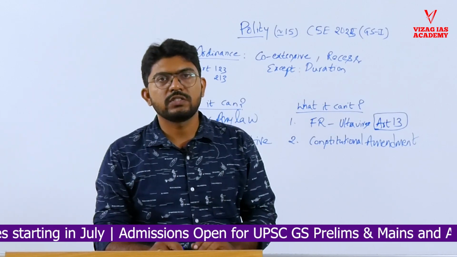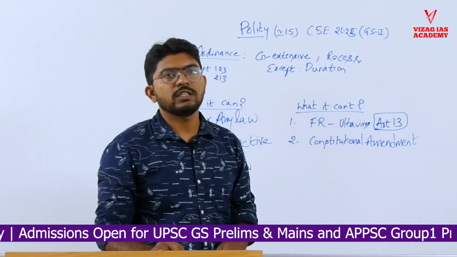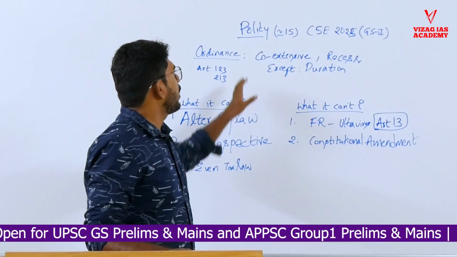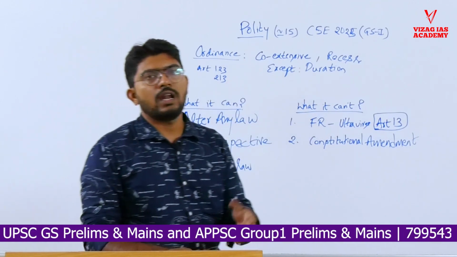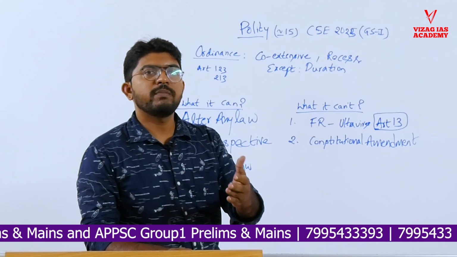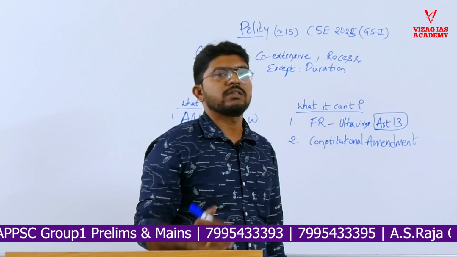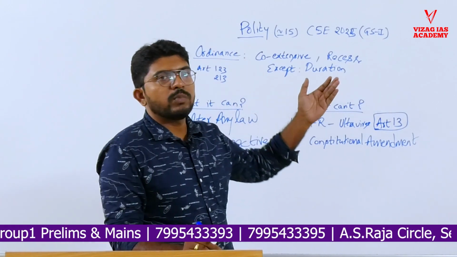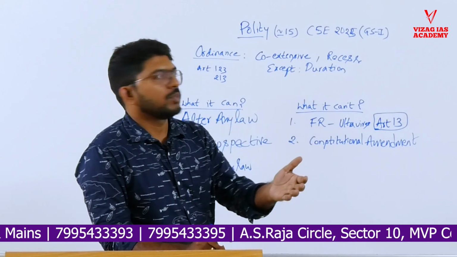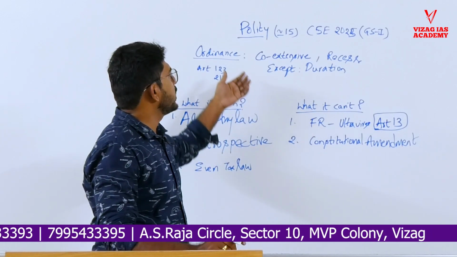The topic is ordinance and there are different features of ordinance. The options are given accordingly. Now let us discuss what an ordinance is, a few basics about ordinance, then we will discuss the answer for this question. Everyone knows ordinance. It is like any other law, which can be made by parliament or a state legislative assembly, except it is made by the executive during an emergency, whenever there is a recess and the legislature is not in session. At that time they need to make a law, and that is called an ordinance.